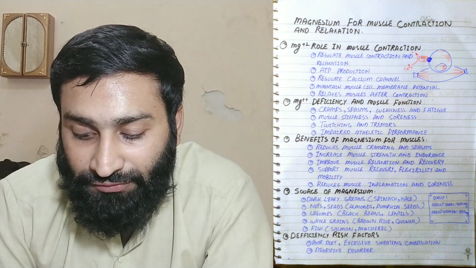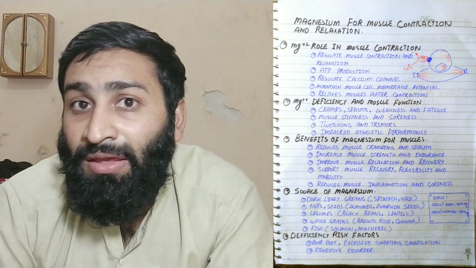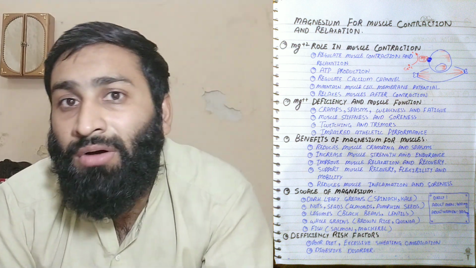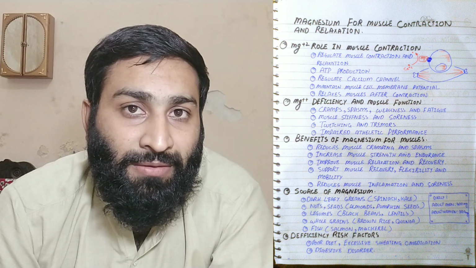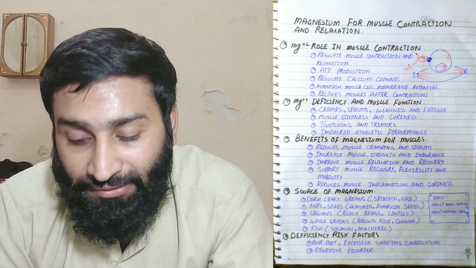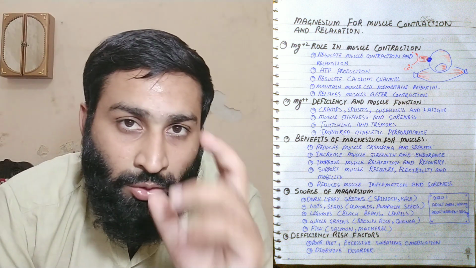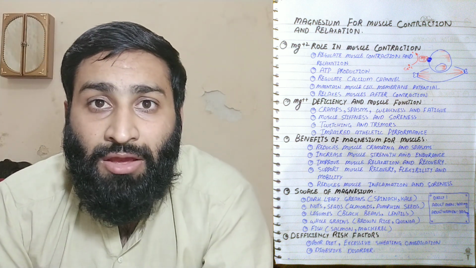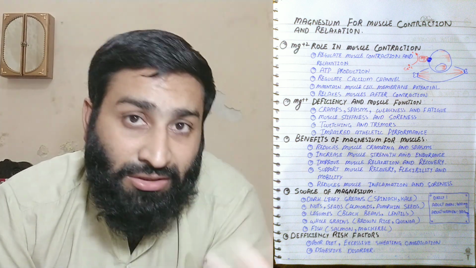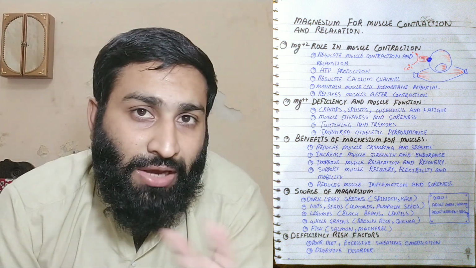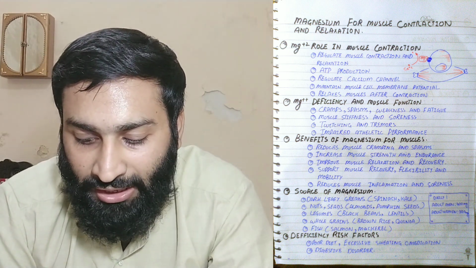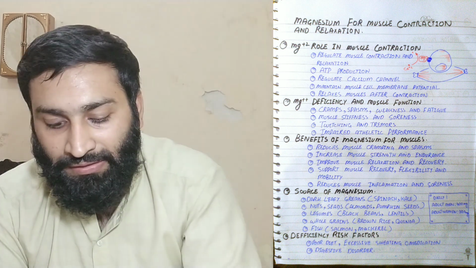The daily dose for adult men is 400 milligrams, and you can consume magnesium more easily than potassium, because potassium consumption is difficult, as it requires avocado or other things or green vegetables. But magnesium is in green vegetables. Every type of green vegetable contains chlorophyll, and chlorophyll contains magnesium as the central atom, which gives the structural formula of chlorophyll. So you can consume all types of green vegetables. For adult women, 320 milligrams is the daily dose.